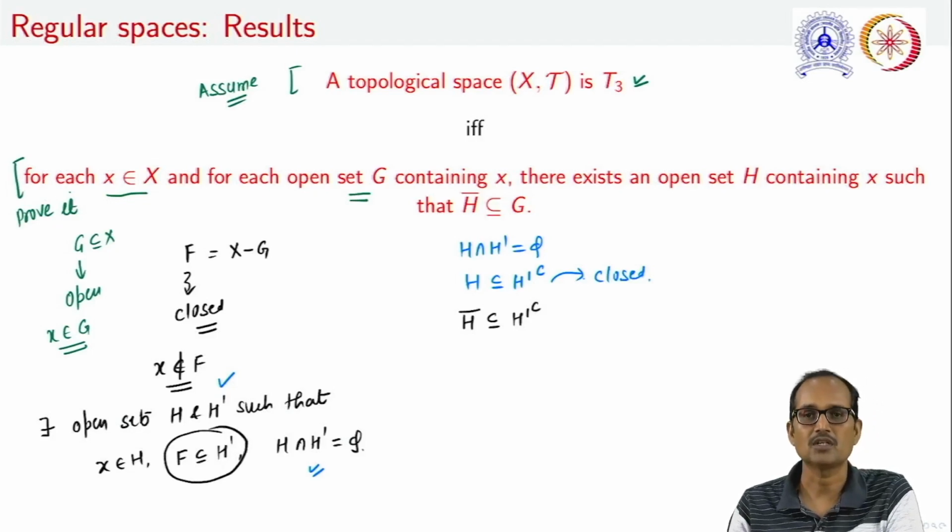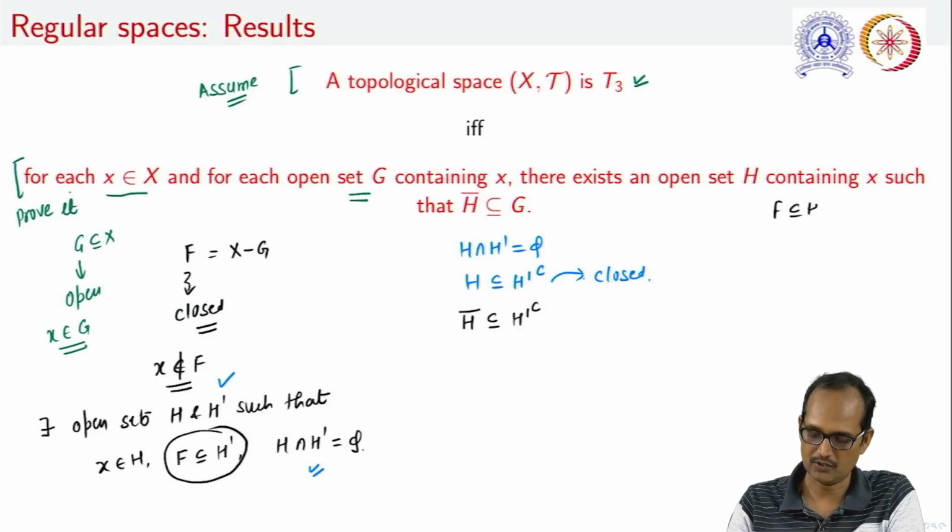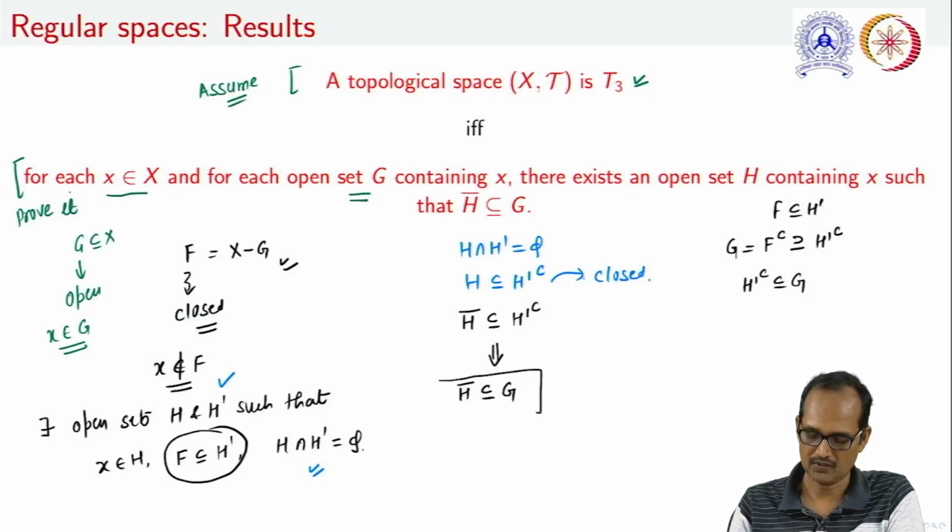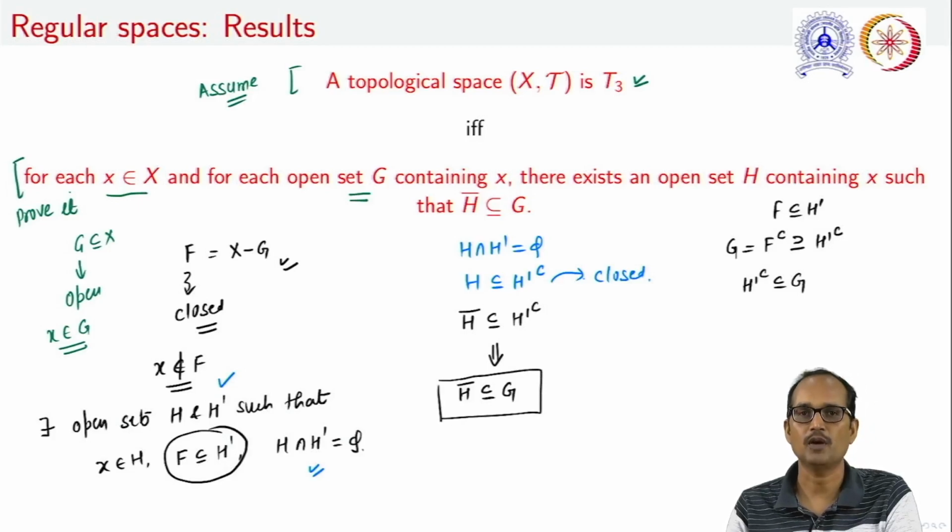Further, what F is? Note that F is contained in H dash. So, if F is a subset of H dash, we can say that this F complement is a superset of H dash complement. But what F complement is? That is nothing but G. It means that H dash complement is contained in G, or what we can deduce from here, that closure of H is contained in G. That's the proof of this part.